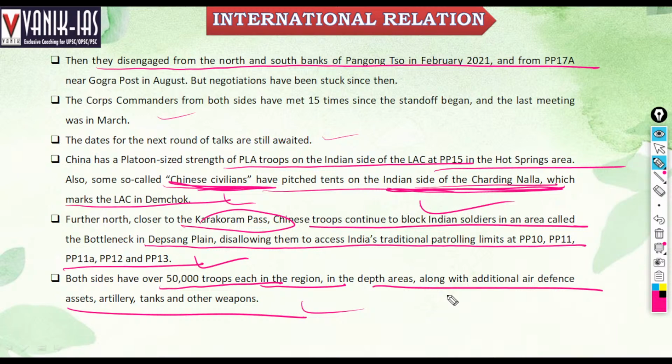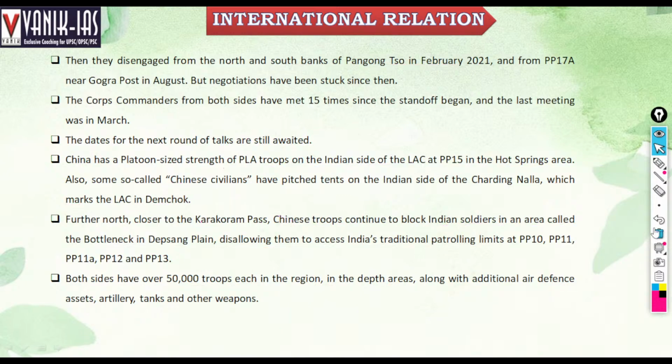China is dominating in certain areas, and India is also dominating in certain areas. There are disputes between both countries that are not resolved. There has been no talk since March. Near Karakoram Pass, they have blocked Indian soldiers from India's traditional patrolling limits like PP-10 and PP-11. So the disputes are going on and are not resolved. So far as Asia's geopolitics is concerned, the conflict between India and China is increasing.